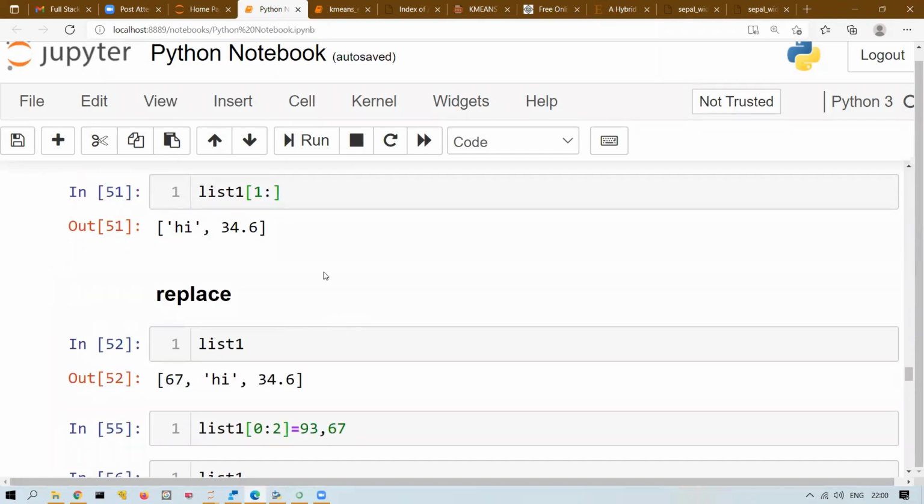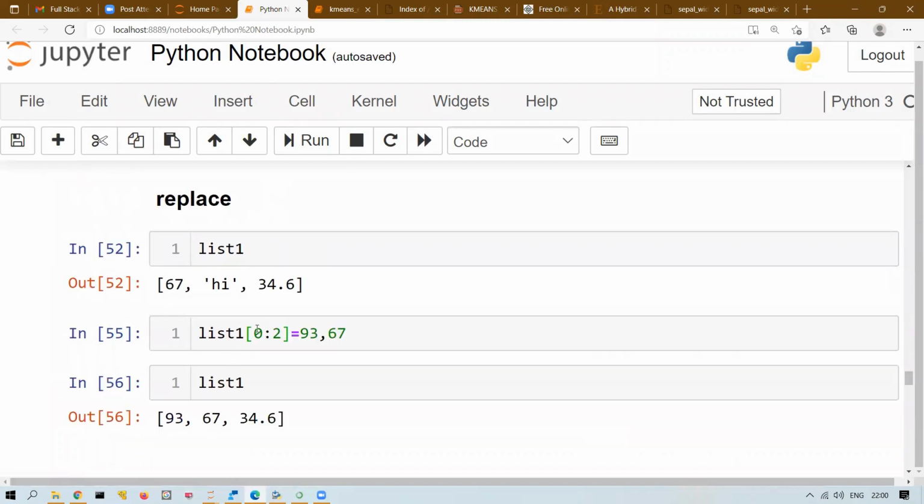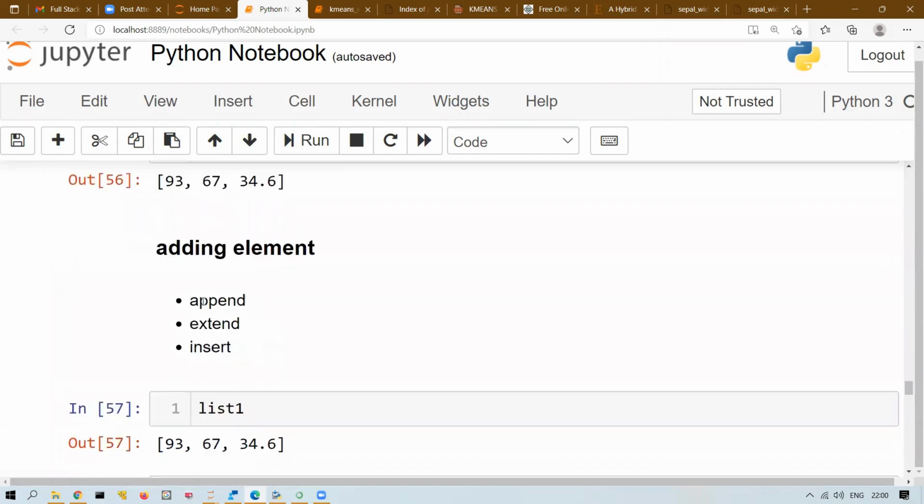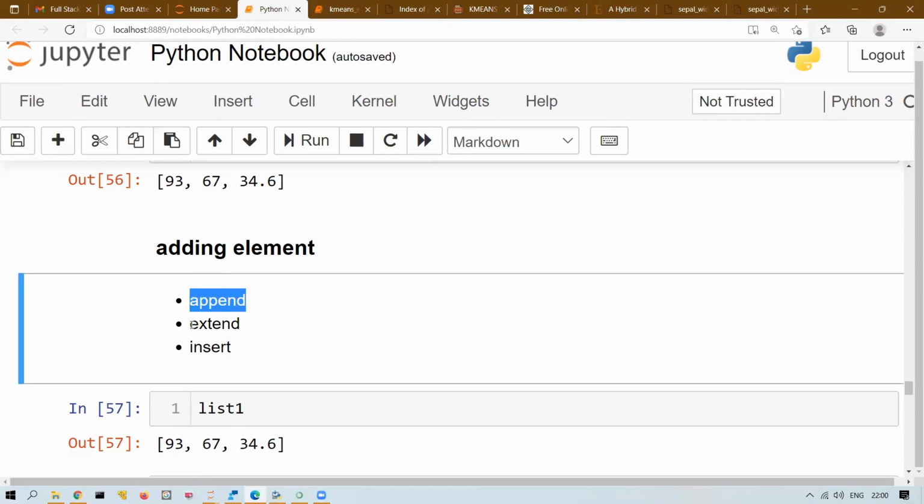Then we will understand about mutable. So list is mutable means what? You can replace, add and delete. Replace means what? Write the index location and then the new values. Adding means what? Three functions: append, extend, insert. Where to use what? Append, you will use for a single element if you want to add at the end. Extend, you will use for multiple elements if you want to add at the end. Insert, you will use for any other position, right?